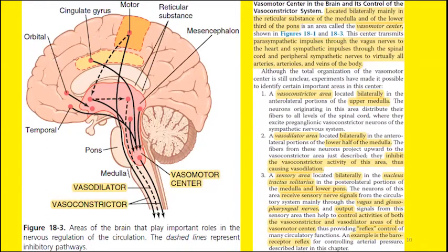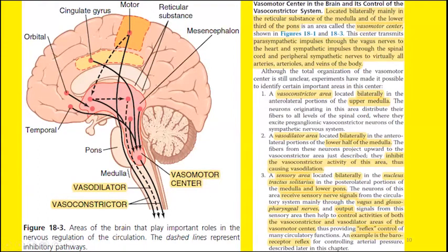The third component is the sensory area. Again, the sensory area is located bilaterally, and this is situated in the nucleus of tractus solitarius. Now you have to remember the name, commonly denoted by capital N, capital T, and capital S: NTS, nucleus of tractus solitarius. This nucleus of tractus solitarius is the sensory area which is located on either side of the junction of the medulla and the lower part of the pons inside the vasomotor center.